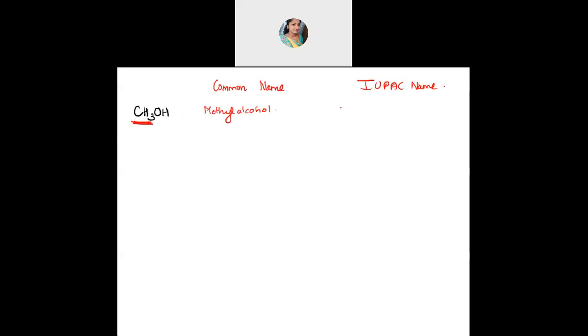And IUPAC name? Correct. Very good. One carbon, so it's methane. Methane's E should be replaced by what? OL, no? So methanol. Yes, very good. Correct. Methanol. Methane's E should be replaced by OL. So methanol. Methane, N, no? Methanol, E should not be there. E is replaced by OL. Okay, next this one.